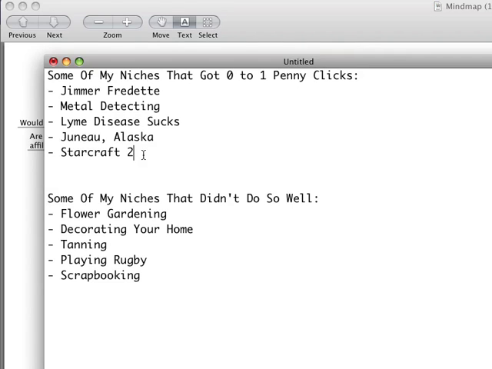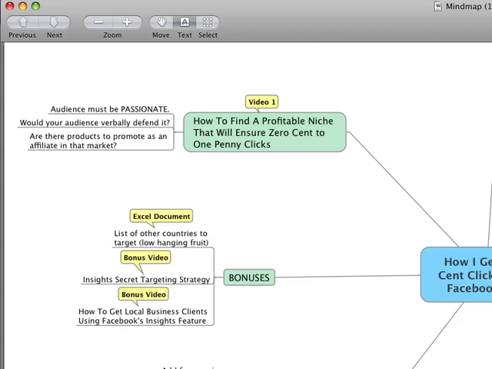They'll buy tons of that stuff through Amazon. You've also got info products on ClickBank, but I have noticed that the ClickBank products don't do that well on Facebook. So that's another key component: you want to make sure you pick a market that actually has products that you can make money from.